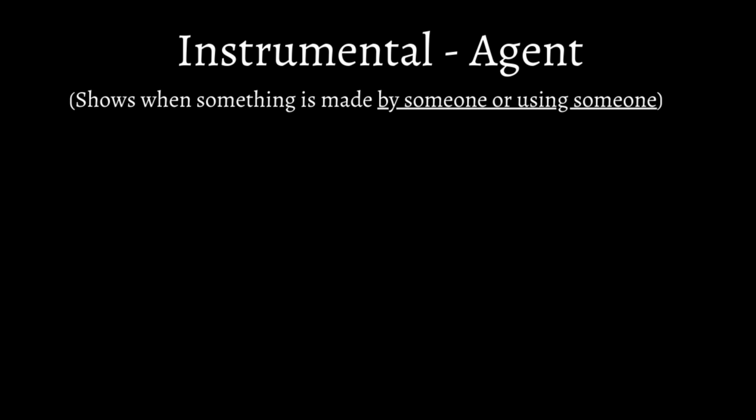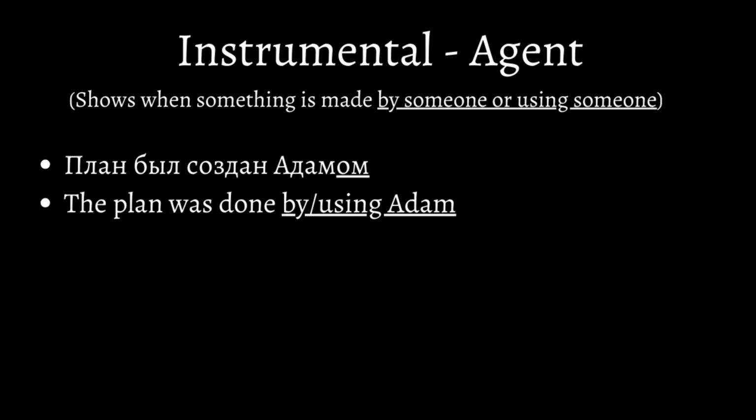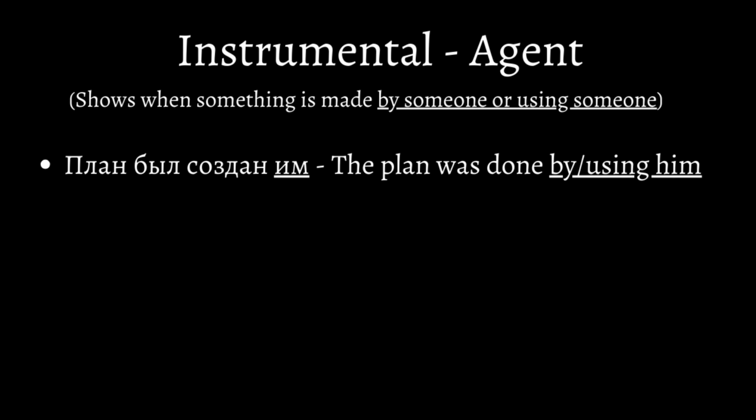Here, we have an agent. An agent shows when something is made by someone or using someone, again relating to an action being performed with an instrument. План был создан Адамом. The plan was done by Adam or using Adam. This example shows an agent, and we can replace it with an object pronoun. План был создан им. The plan was done by him or using him.